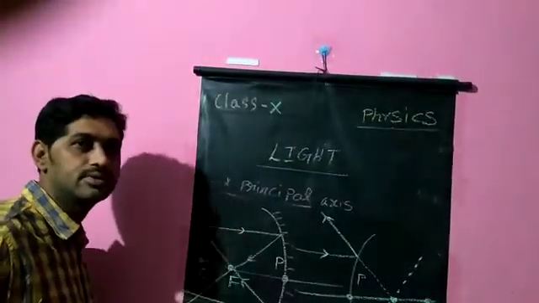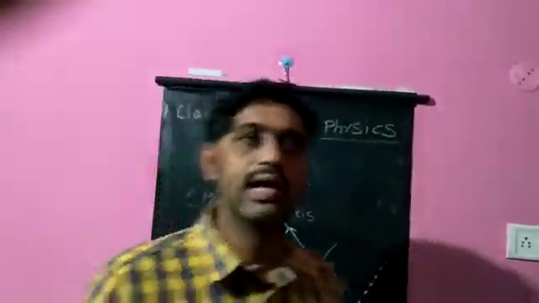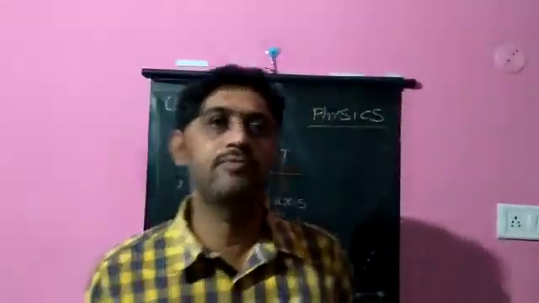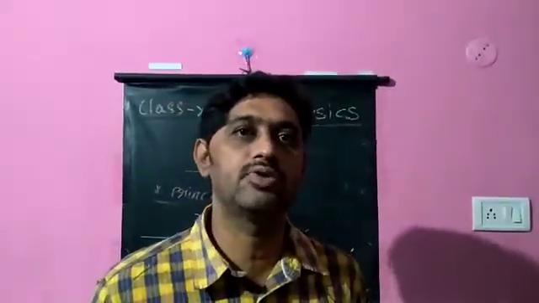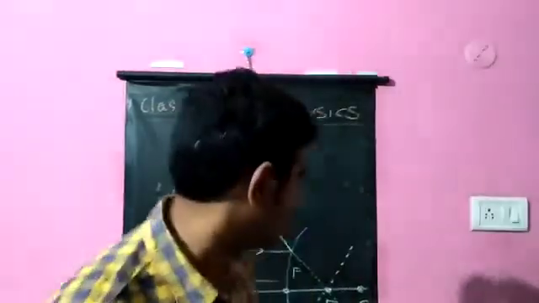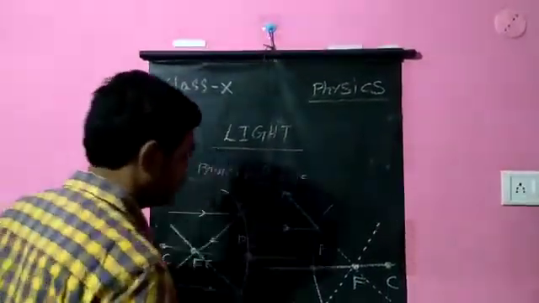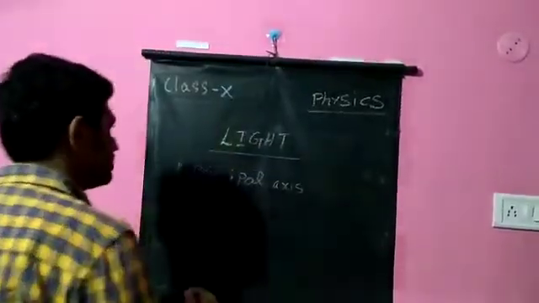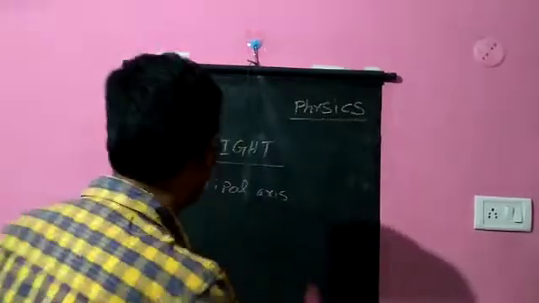Principal focus. Now I need to tell you about the focal length. Focal length is the distance between the pole and focus. The distance between the pole and focus of a mirror is known as its focal length. Focus is denoted by capital F. Focal length is denoted by small f.